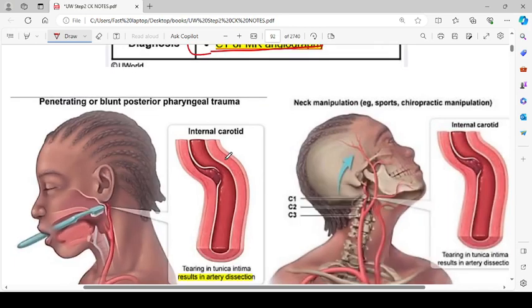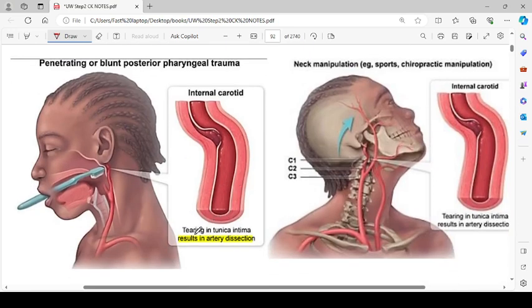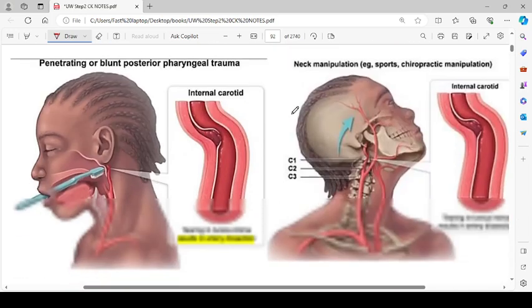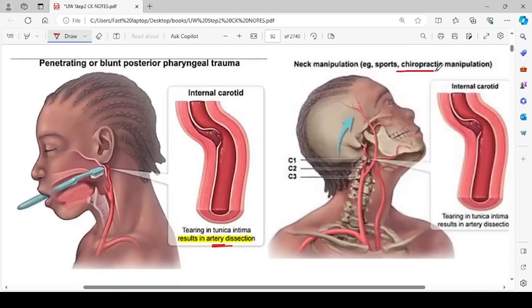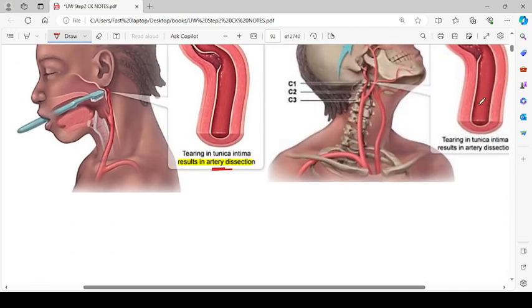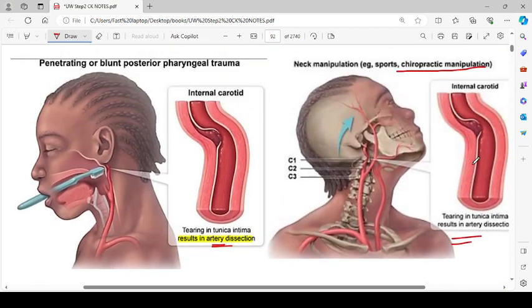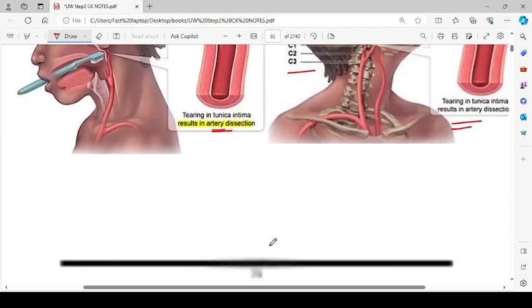Here you can see penetrating or blunt posterior pharyngeal trauma. So by a toothbrush or something, there can be tearing in the tunica intima, which results in arterial dissection. And if that happens, it can be very, very troublesome. Neck manipulation, for example, sports, chiropractic manipulation. Even that can lead to tearing of the tunica intima that can result in artery dissection at the level of C1, C2, and C3. Okay.